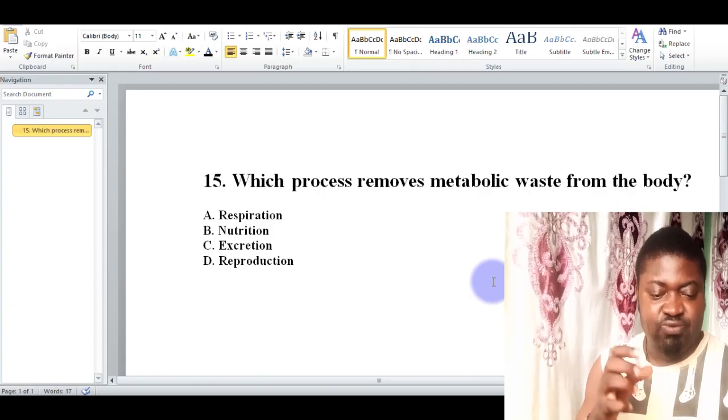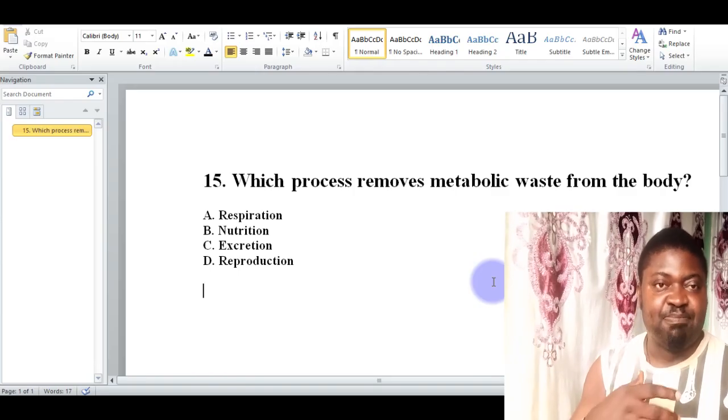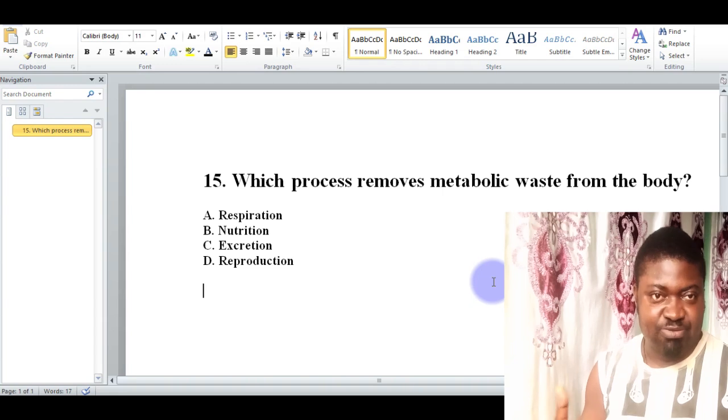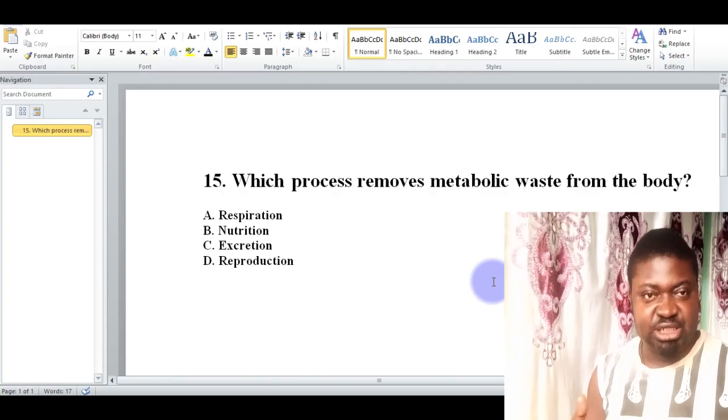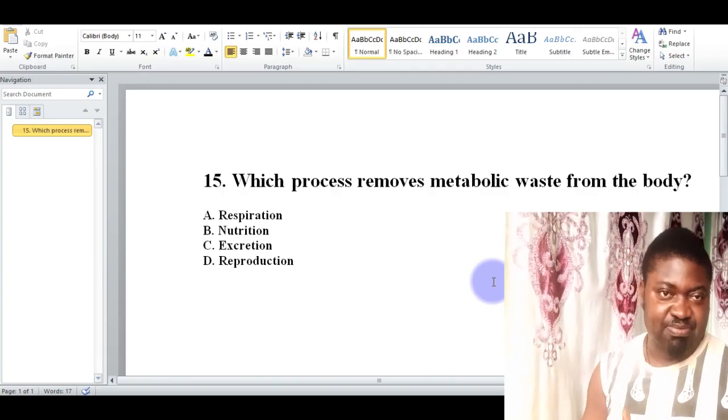Which process removes metabolic waste from the body? We have A, respiration, B, nutrition, C, excretion, D, reproduction. Of course, we know it is excretion, which is option C. It is one of the ways that the body can actually eliminate toxic products from our system through excretion. Of course, excretion helps to eliminate waste products such as, for example, urea from our system.